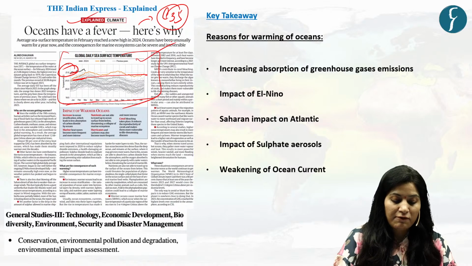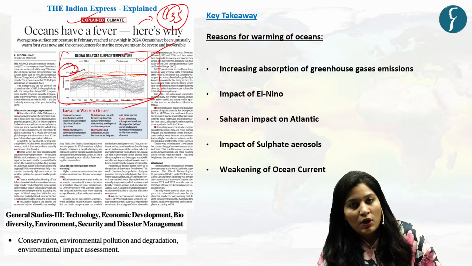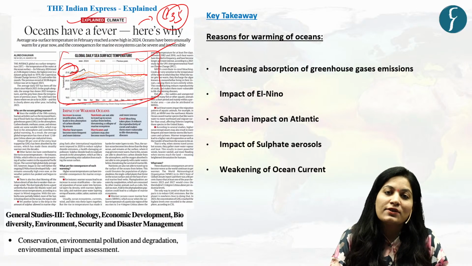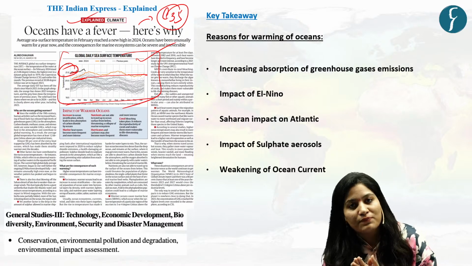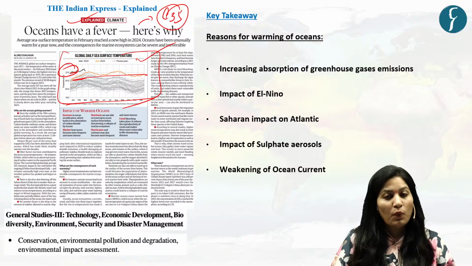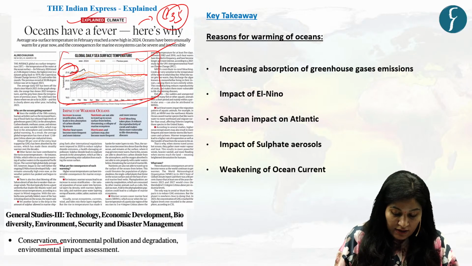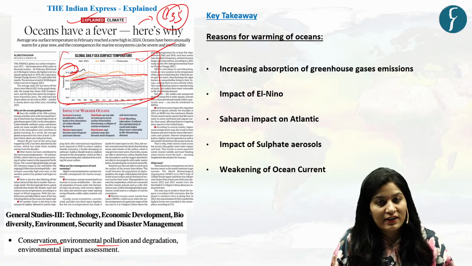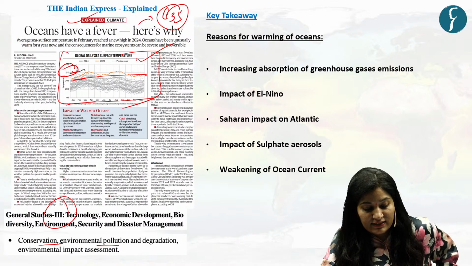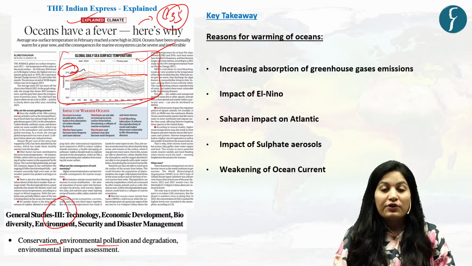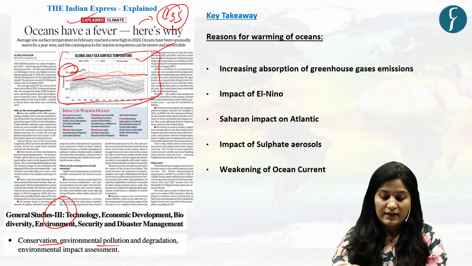Now, what this graph shows is that there's a rise in ocean temperature, and it is a cause of concern. Why? Because it will impact climate and marine ecosystem. Because of the same, it will impact conservation, environmental pollution and degradation, which is an important theme under GS Paper 3. So in this article, let's discuss the reasons for warming of the ocean provided by the author.